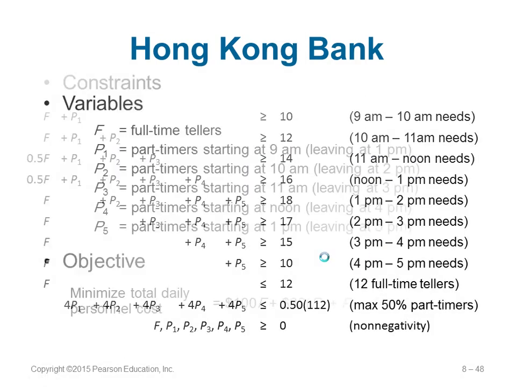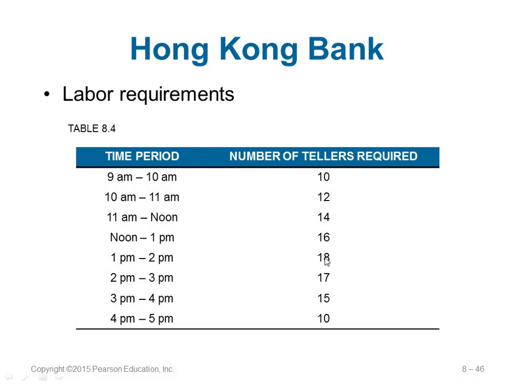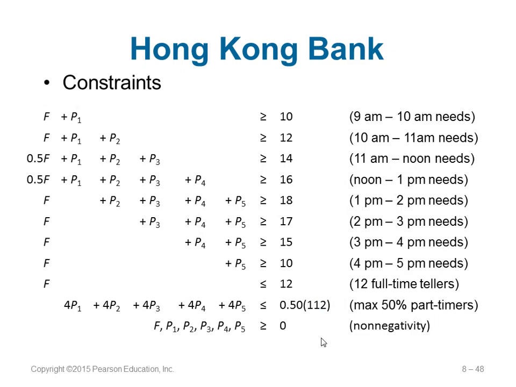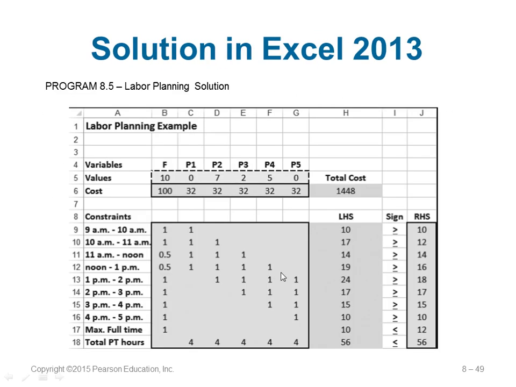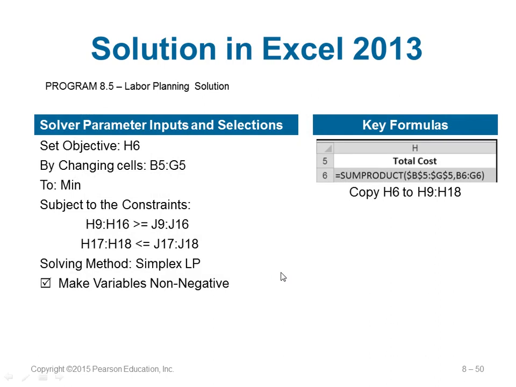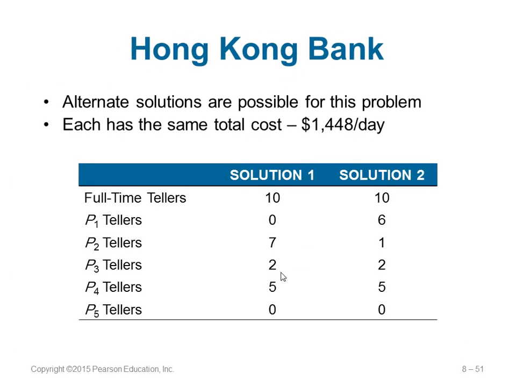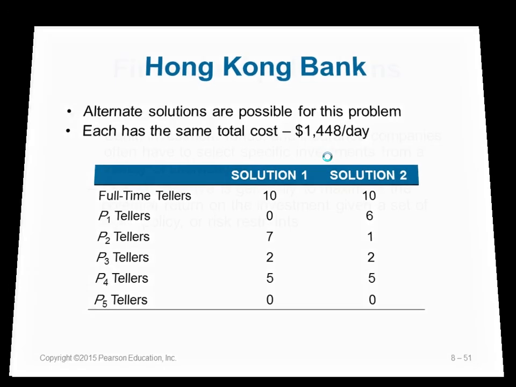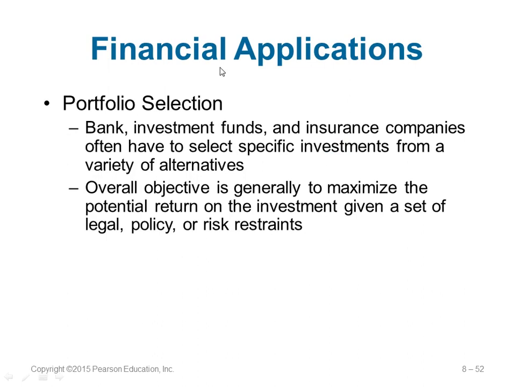Only 50% of them can be part-timers. The remaining should be full-timers. So if you count these: 10 plus this is 22, this is 36, 52, this is 70, 87. And then you will have 102, 112. So the sum of all these tellers gives you 112. That is this value here. And this is non-negativity. So this one can be solved using any tool again. This is their solution, and they can have multiple solutions also.